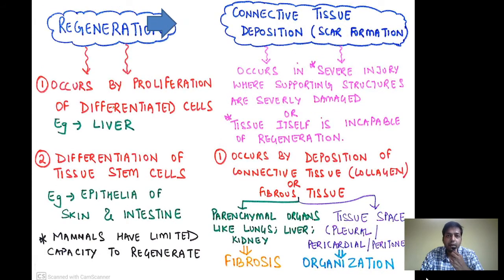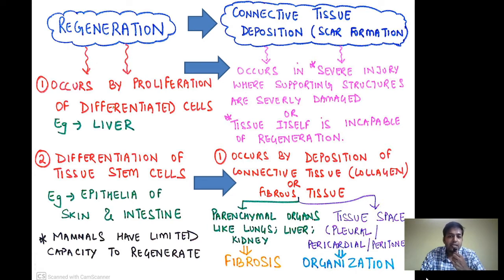The second mechanism of tissue repair is by connective tissue deposition or scar formation. This occurs in case of severe injury where the supporting structures are severely damaged, or the tissue itself is incapable of regeneration. The basic mechanism of scar formation is deposition of connective tissue, collagen or fibrous tissue.